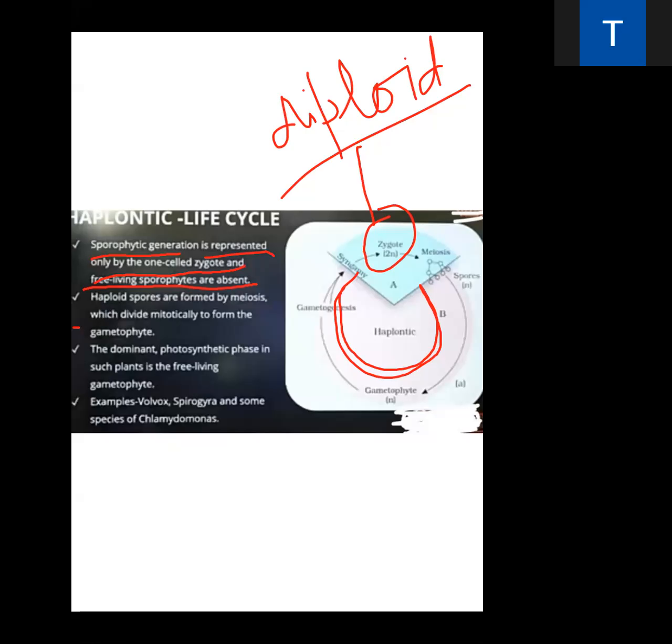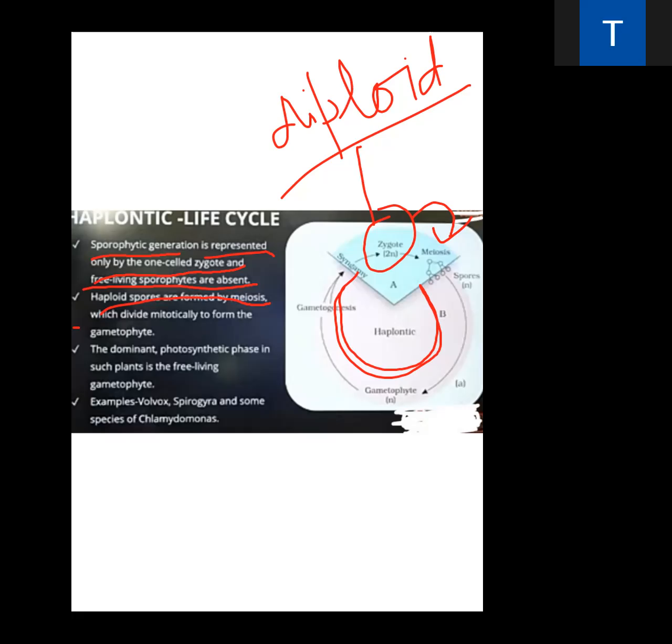Haploid spores are formed by meiosis. Here you see the zygote undergoes meiosis, which is a reductional division. I had already told you about meiosis and mitosis. We will do it in the chapter on the cell, its fundamental unit of life and division of the cell, next, I think third unit of 11th standard.